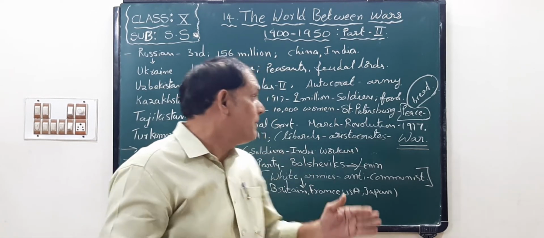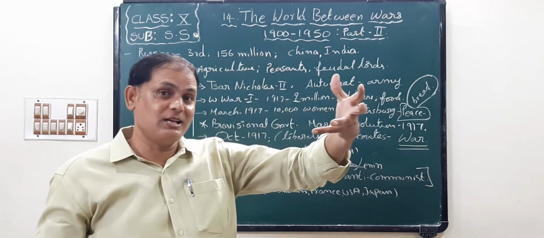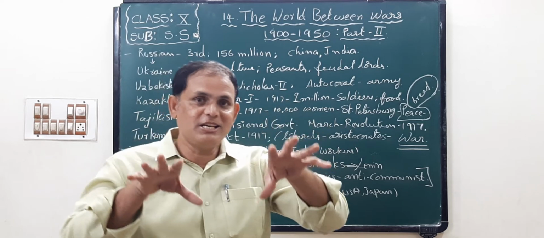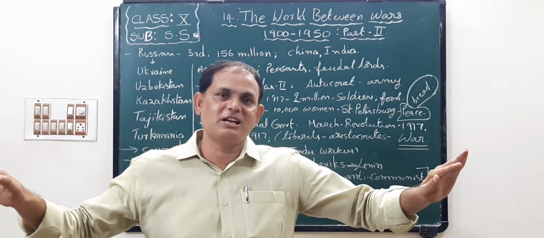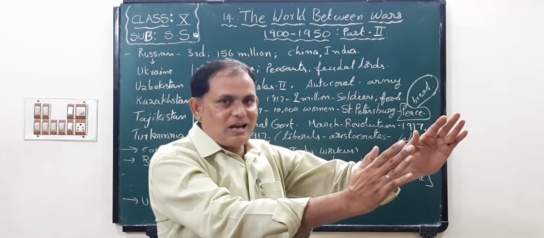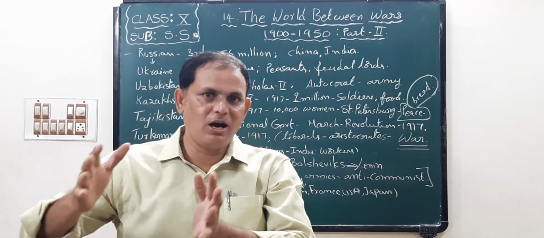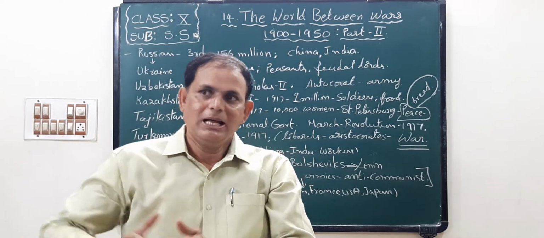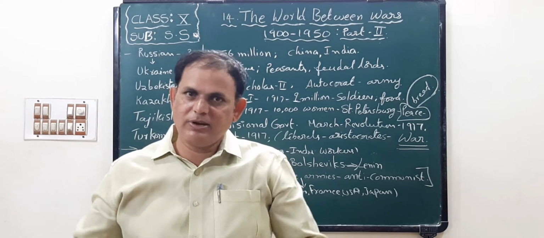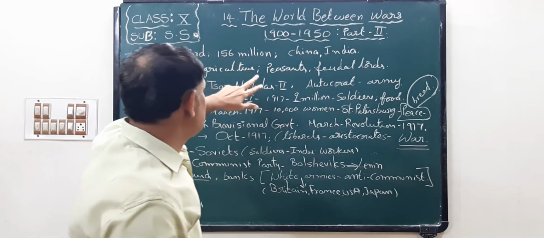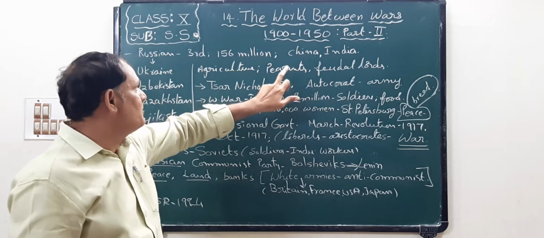Okay, children. But what is the position of Russian society? In Russian society, we can see no caste system, children. Here, agriculturists are there. Some are peasants, some are landlords. Landlords possessed thousands of acres of land, children. Peasants, they are called feudal lords. Next to peasants.